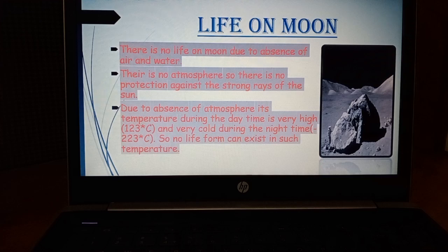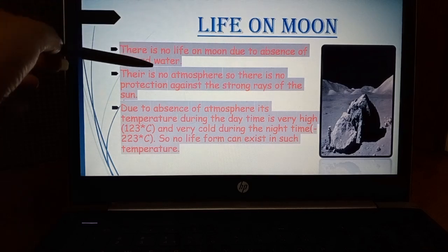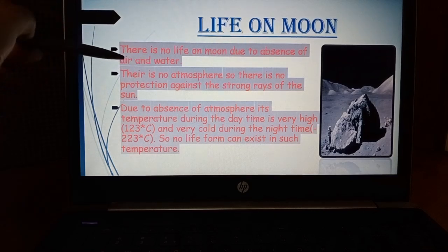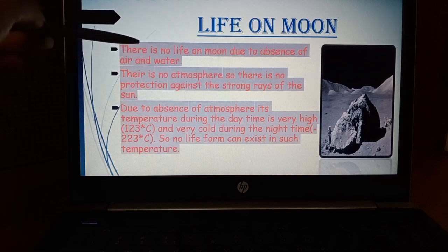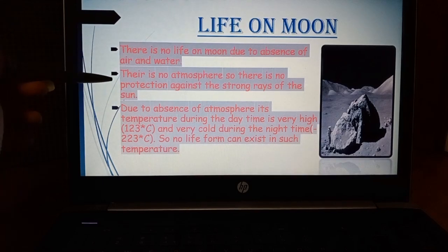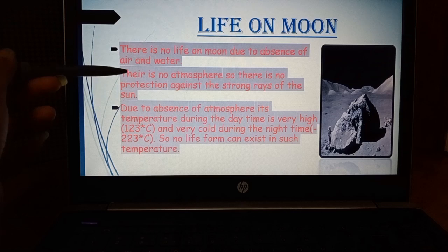So because of these three reasons mainly, life on the moon is not possible. The first reason: there is no air and no water, and these two things are our basic needs. ये दोनों चीज़ें नहीं है, so there is no life on the moon. Second, there is no protection against the strong sun's rays. So there is no such protection available there, and no life is possible.